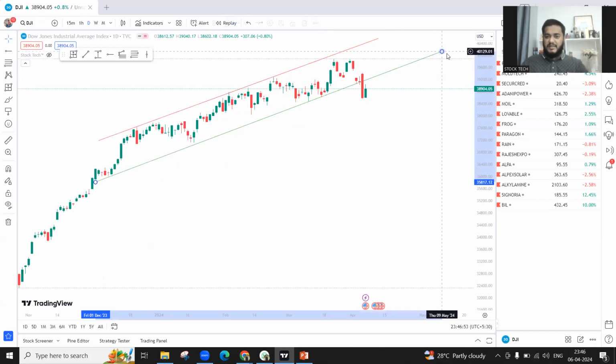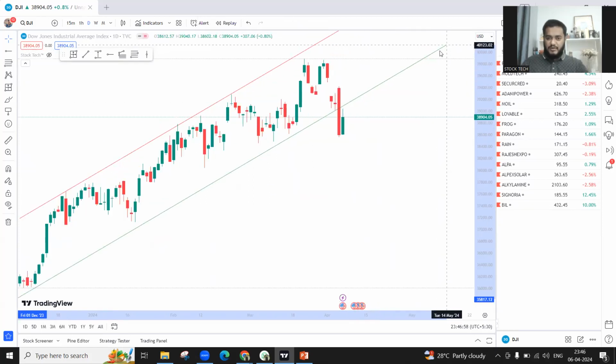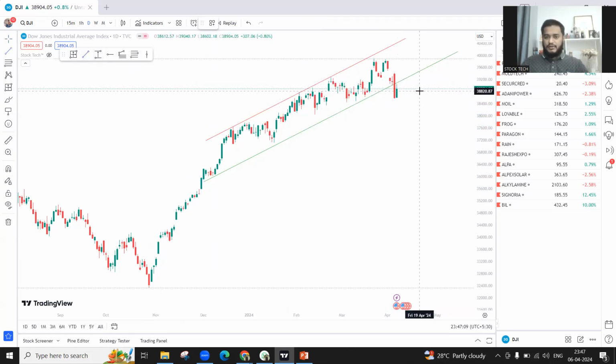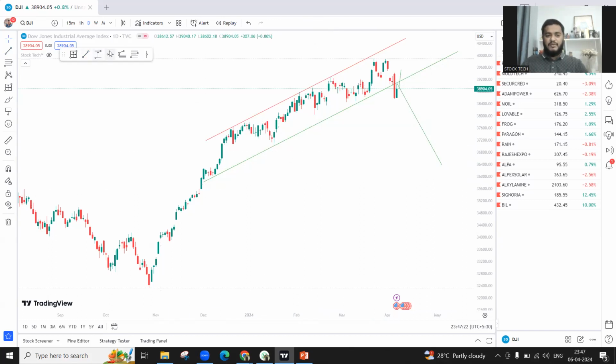But it was rejected by the previous resistance. You can see here, if I match this bottom here, this traditional support is now acting as resistance. If it doesn't cross over and close above this green line on Monday or Tuesday, then you will see a big fall in Dow Jones, which may extend up to these levels over here, because we have a very strong support after that. So we have to watch carefully what's happening.